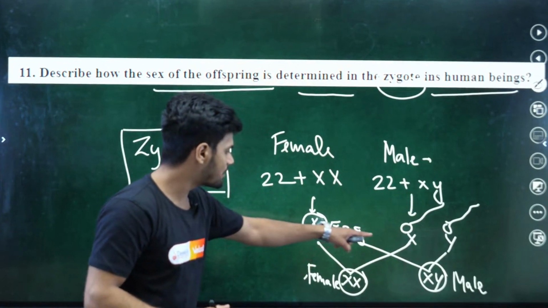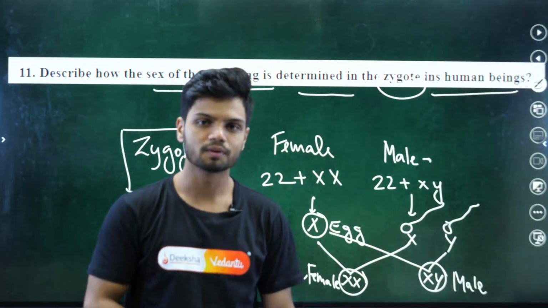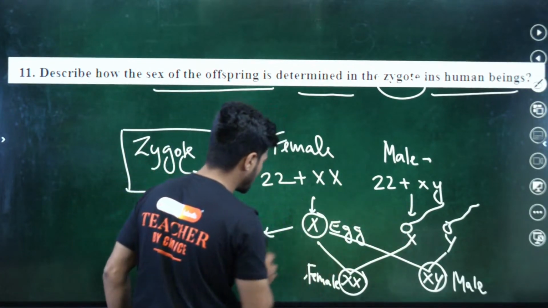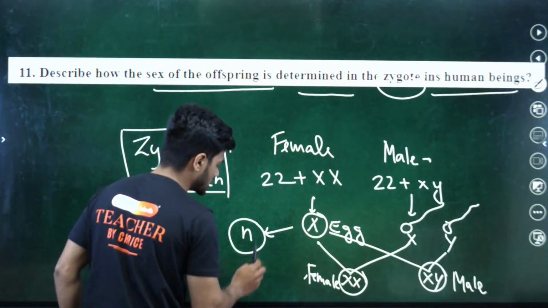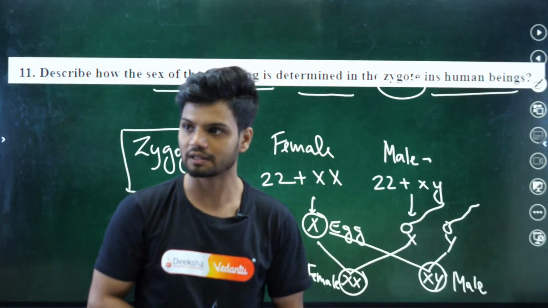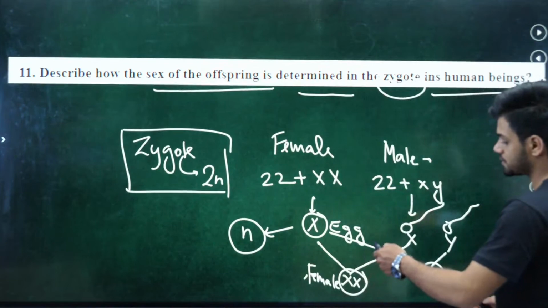But what about the gametes? Are they haploid or diploid? Tell me fast in the chat. The gametes here, that is, it could be either egg or it could be the sperm, they are haploid in nature. That is, they only have one set of chromosomes. Clear? Half the set of chromosomes.